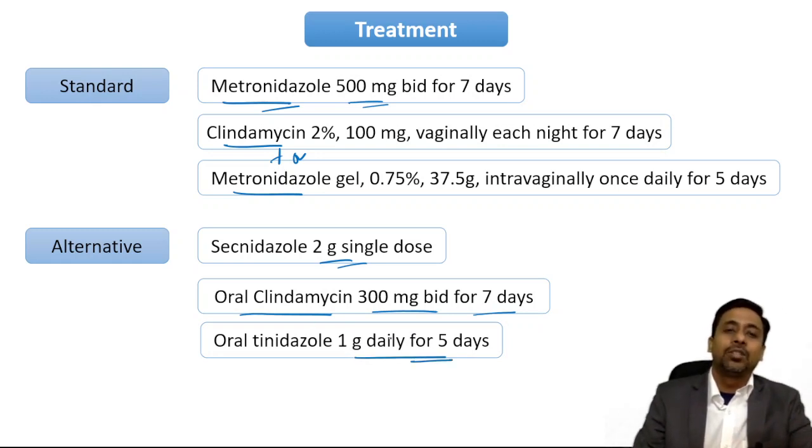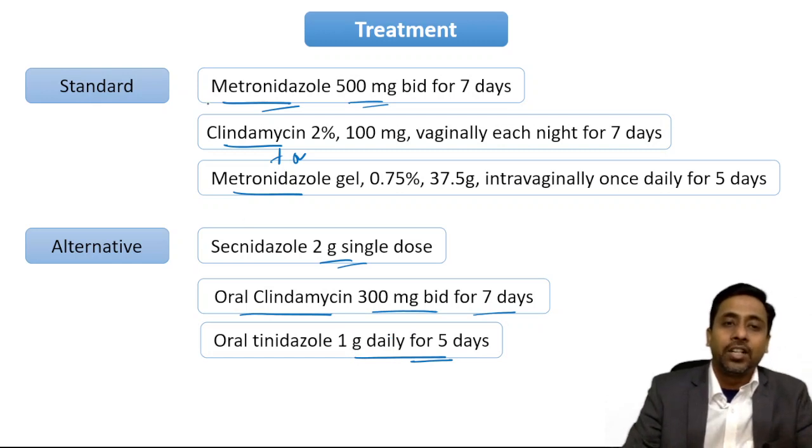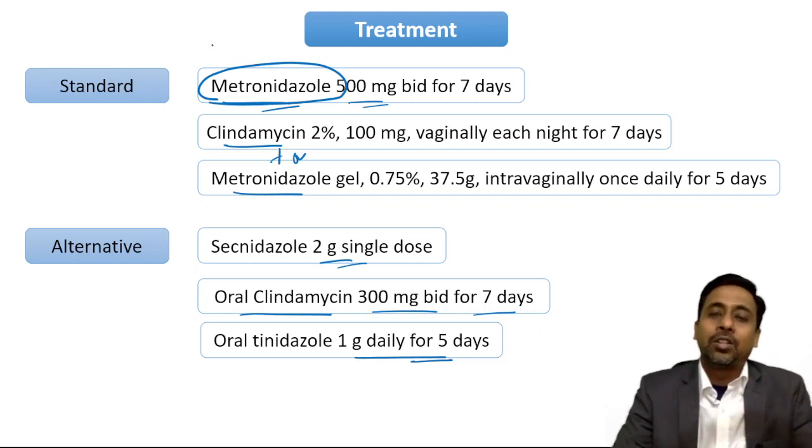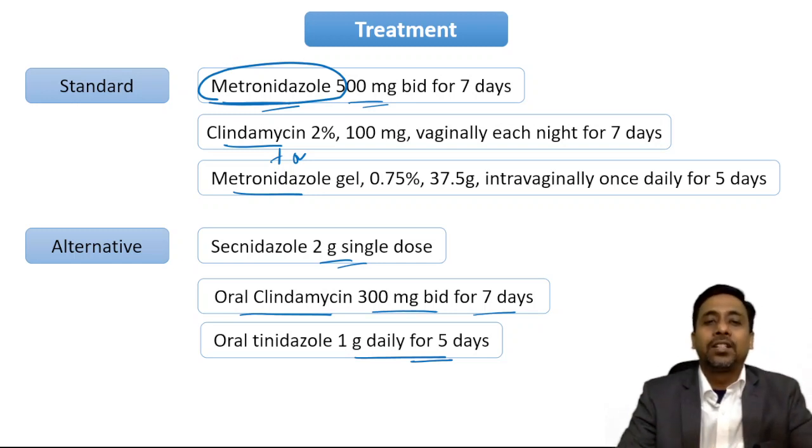So answer to this question was metronidazole, because they asked the drug of choice. So drug of choice is metronidazole. Though the treatment for both trichomoniasis and bacterial vaginosis is metronidazole, the presentation is very different.